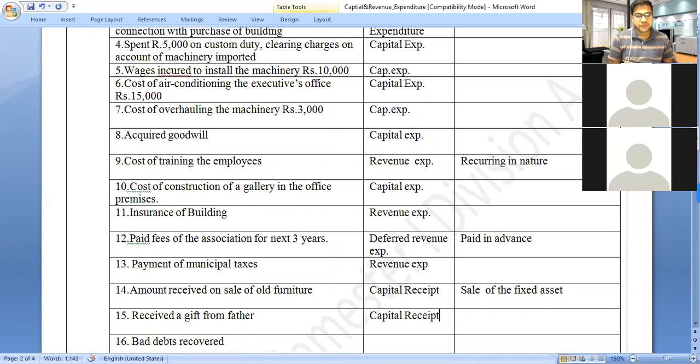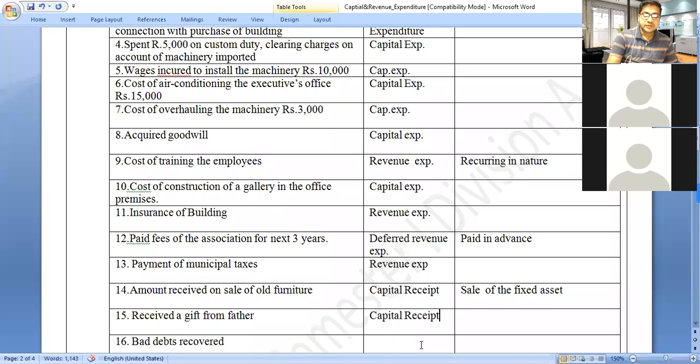If you receive a gift from father, it is a capital receipt. But generally, it is not considered in our accounts. Whenever we do the accounts, at that time we will not record it.